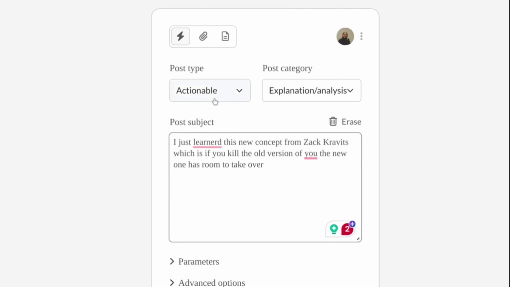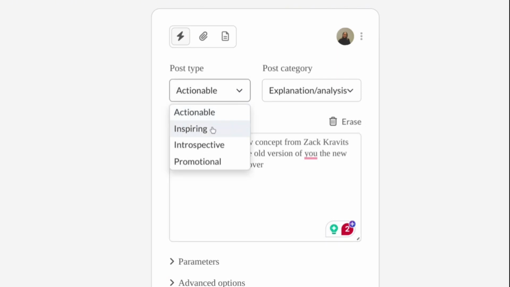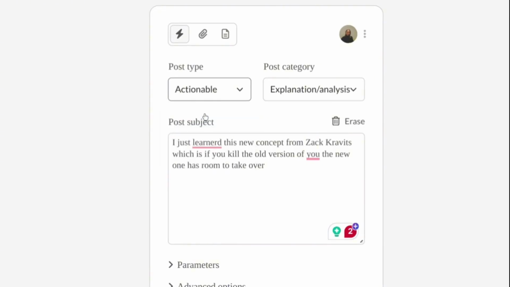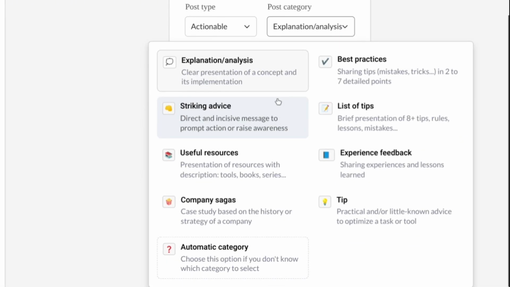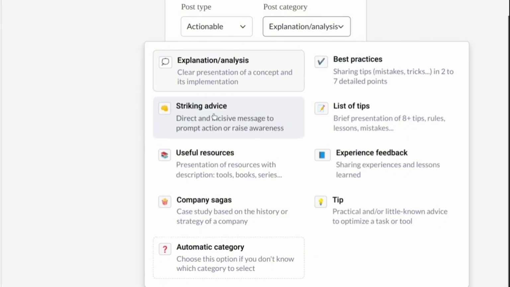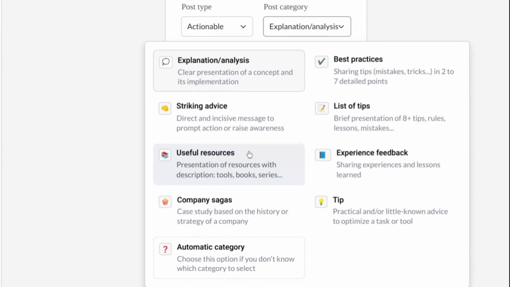And by post type, I honestly recommend you go with actionable, because these are the most profound posts that actually generate results. And when it comes to the post category, this one is up to you. You can select whichever you want to go with, but my default mode is explanation, and my other one is, nope, where is it? Oh yeah, striking advice, that one. They used to have this one called personal profile, but they kind of removed it. I don't know why, but in general, I actually prefer this.